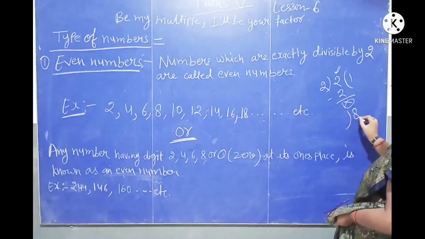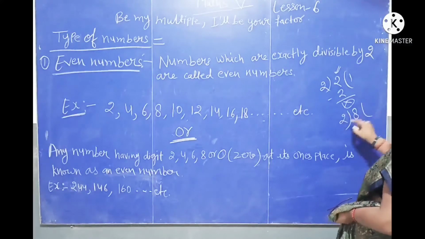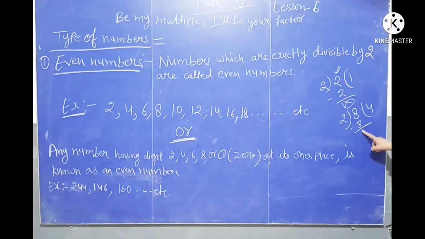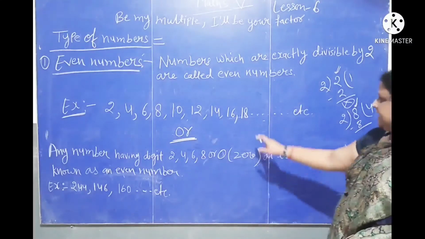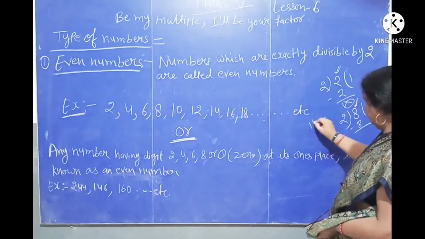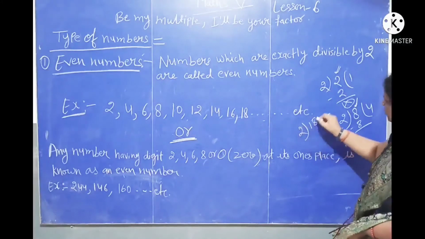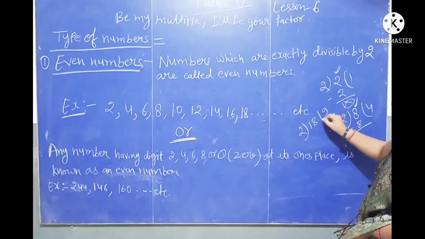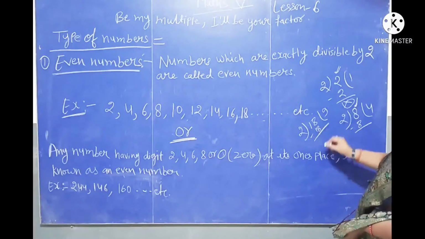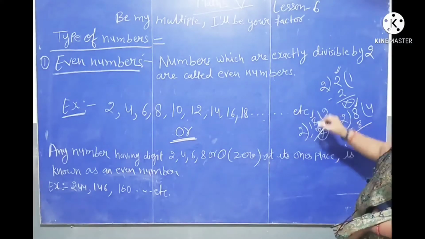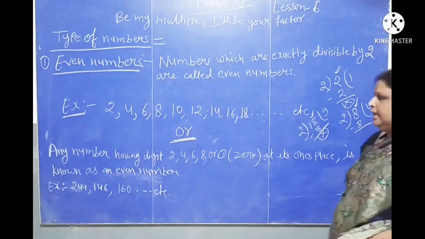We divide 8 by 2. 2 fours are 8. It leaves no remainder. So, 8 is also an even number. Let's check 18. We divide 18 by 2. 2 nines are 18. It leaves no remainder. It means 18 is an even number.